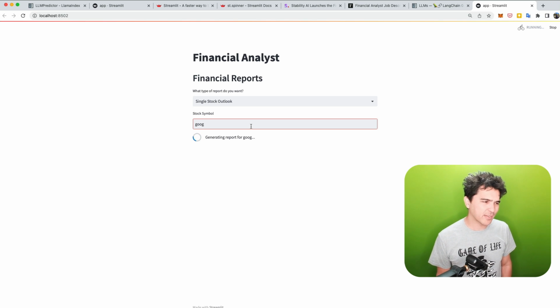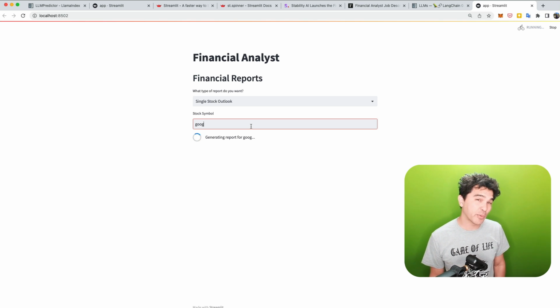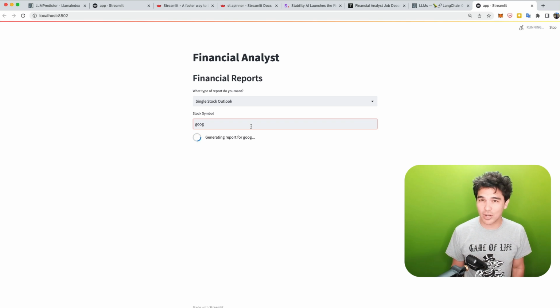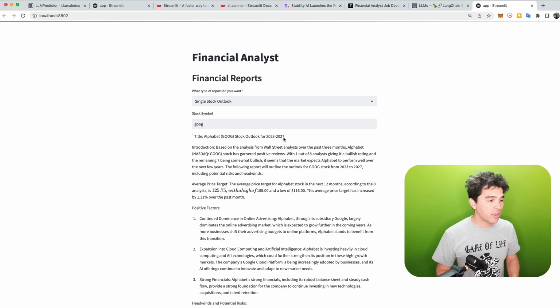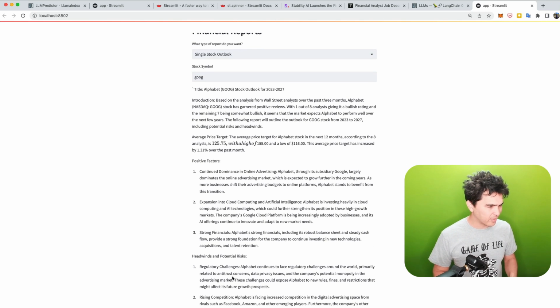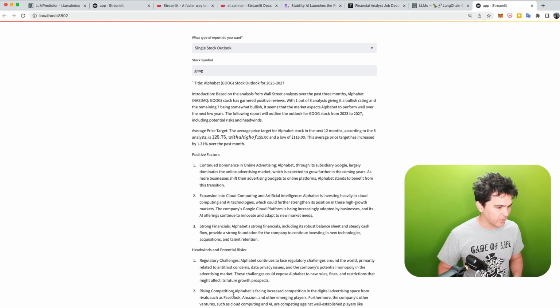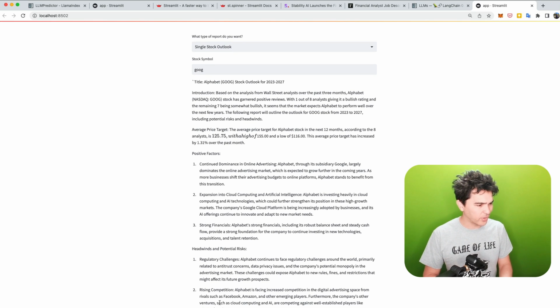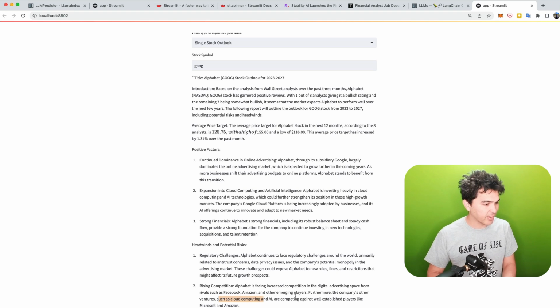And in less than a minute, maybe 30 seconds or so, we should get a nice lengthy report about Google stock that's based on up-to-date news. And right there, you see this report generated. It looks like it has some price targets that came from some analysts, some positive factors: dominance in online advertising, cloud computing, AI, Google Cloud Platform, strong financials. And it discussed headwinds, the usual ones: regulatory challenges, rising competition, and so forth. So yeah, competition in cloud computing and AI, competing against well-established players like Microsoft and Amazon.